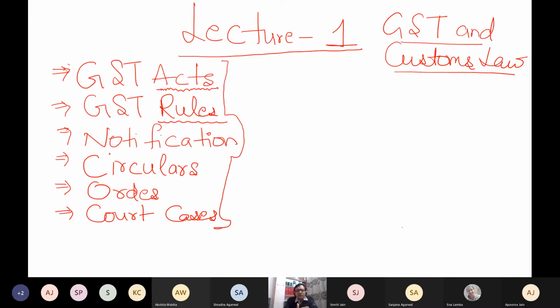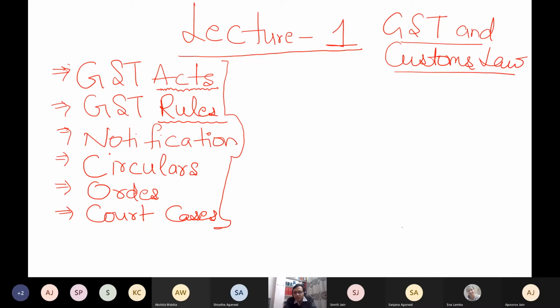Whatever act you are studying, you must first read the act. Now, an act is not in detail. Act only touches the main format. To help the act, we need some rules. If you remember the Income Tax Act, in the Income Tax Act, the entire salary is finished in 3 sections, sections 15, 16 and 17. That's it. But how do you compute the value of perquisites? Those things are not written in the act. Those things are written in Income Tax Rules 1962.